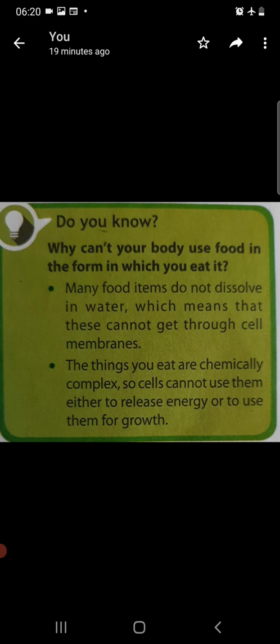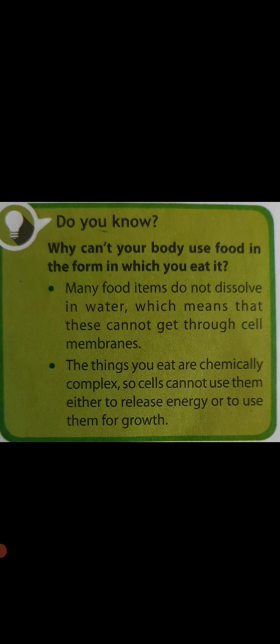So they need to be broken down into simpler molecules. And also, children, the things we eat are chemically complex. So cells cannot use them directly either to release energy or for growth. That's the reason they are broken down into simpler substances, and that's why the body cannot use the food in the form in which we eat it.